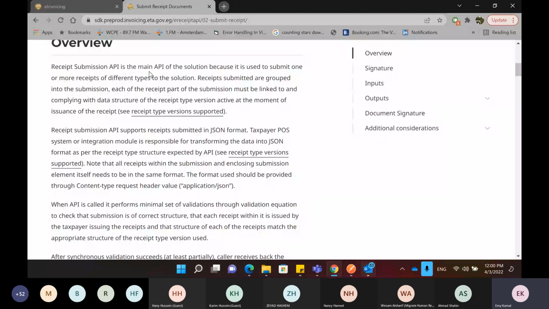It tells you that the receipt has to follow the receipt structure that I showed you earlier, and that this API supports submitting the receipts in JSON format. And that you need to authenticate and integrate your point of sale system to be able to use this API.